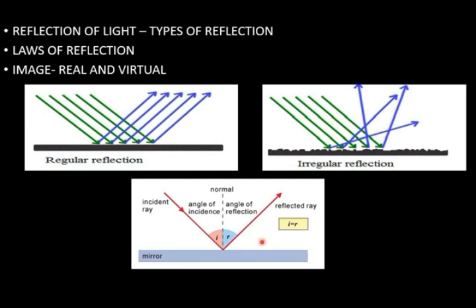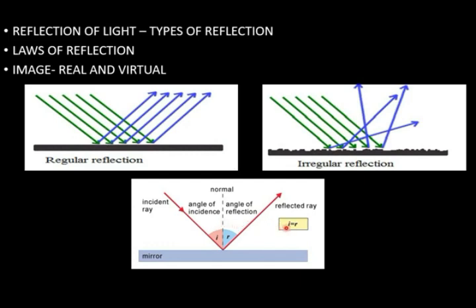Now the laws of reflection. The first law of reflection: the incident ray, normal and reflected ray, all 3 lie in the same plane. And the second law is: angle of incidence is equal to angle of reflection.